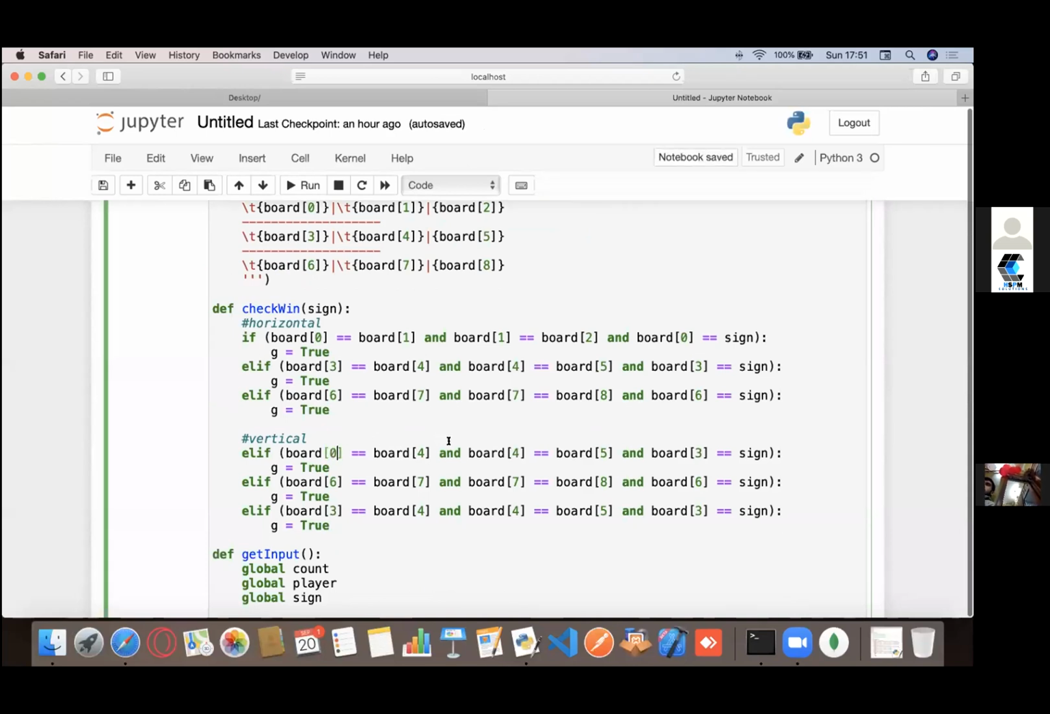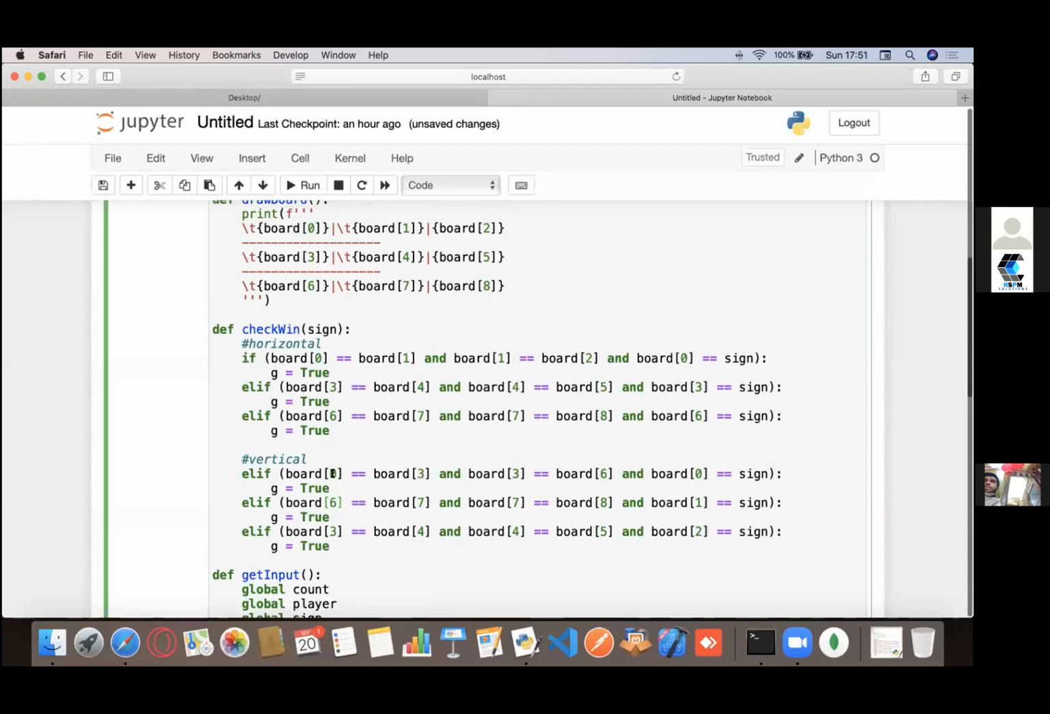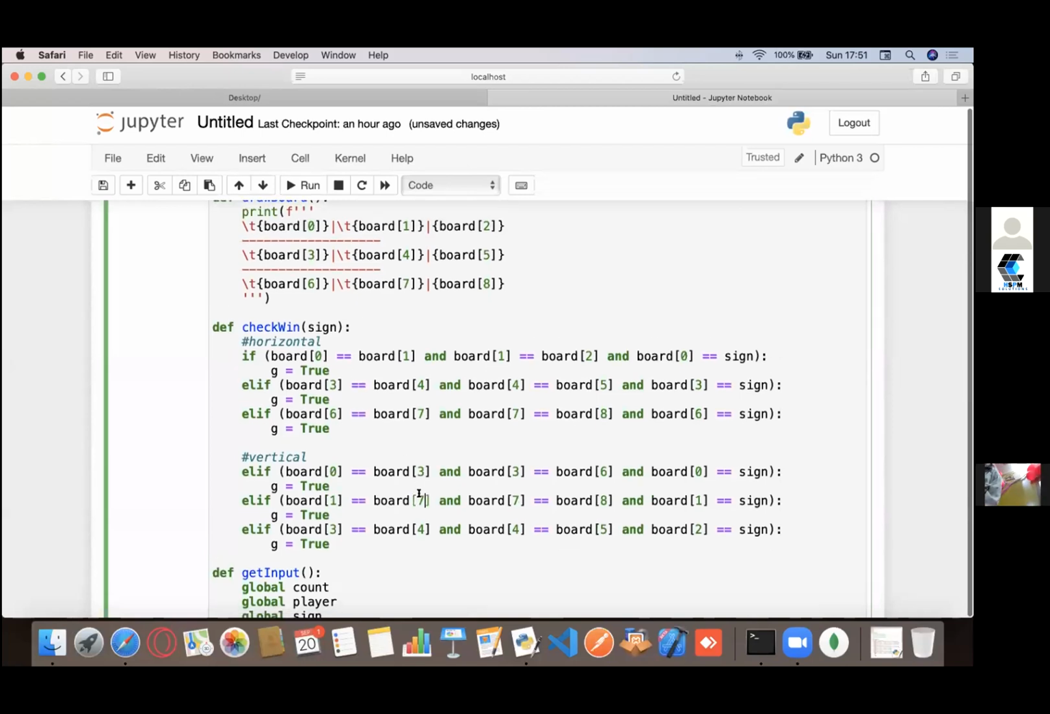So it's 0, 3, 3 and 6. And let's say if it's 0. I'll make it 1. Yeah. And then the second one would be 1 4 7, right? It's 1 equals to 4. The fourth and the seventh position are same, and the first position equals to sign. So you can take reference of this board right now. The third would be 2, then 5, then 5 and 8, and 2, right?